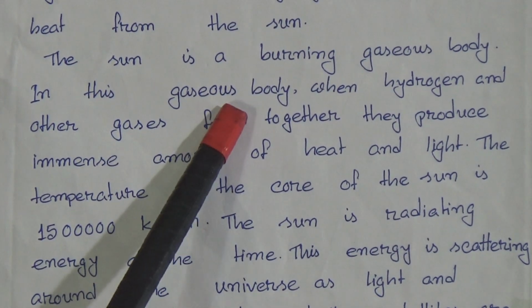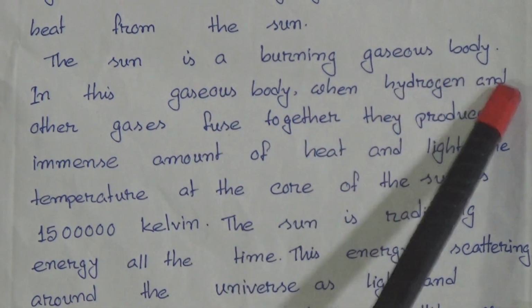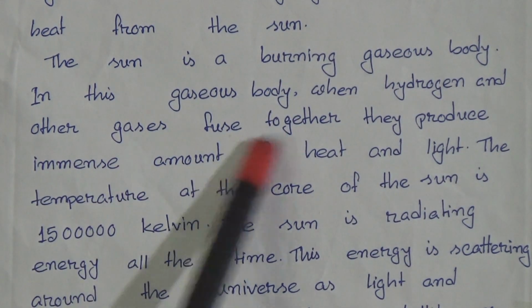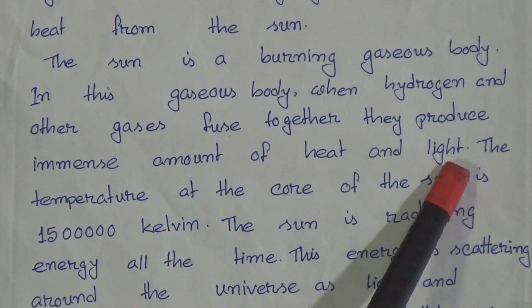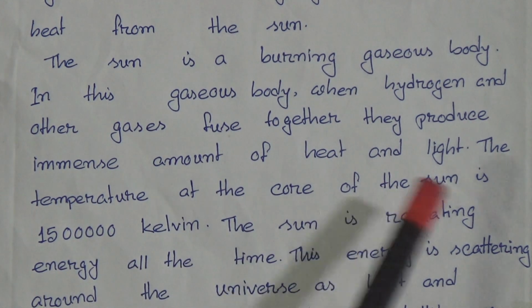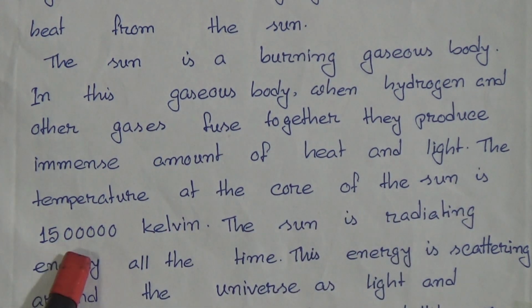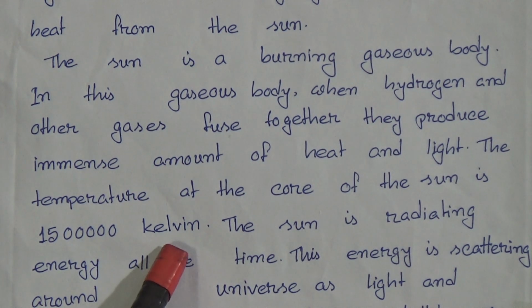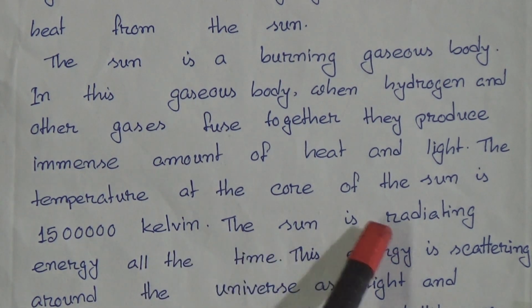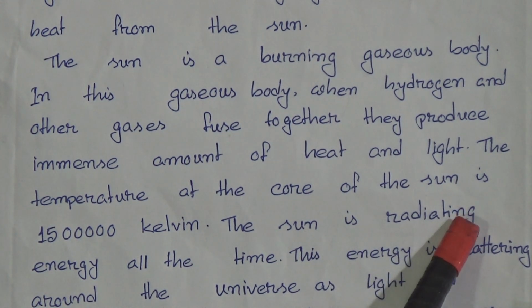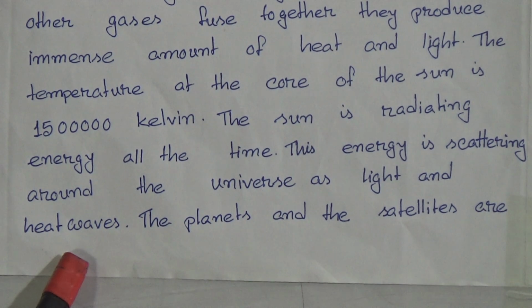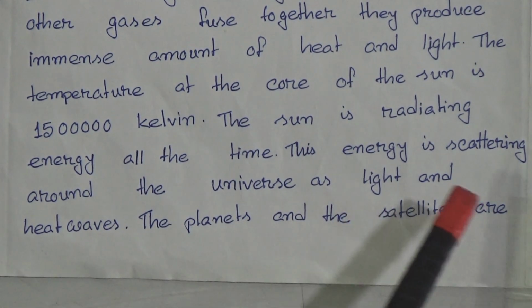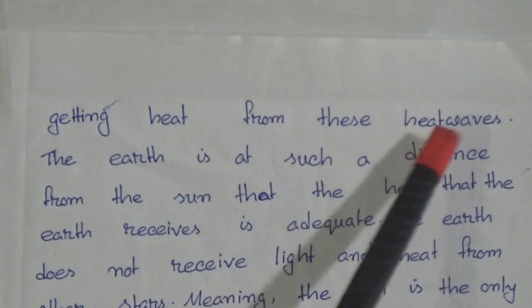It is gaseous. In this gaseous body, when hydrogen and other gases fuse together, they produce an immense amount of heat and light. The temperature at the core of the sun is 1,50,000 Kelvin. The sun is radiating energy all the time. This energy is scattering around the universe as light and heat waves. The planets and the satellites are getting heat from these heat waves.